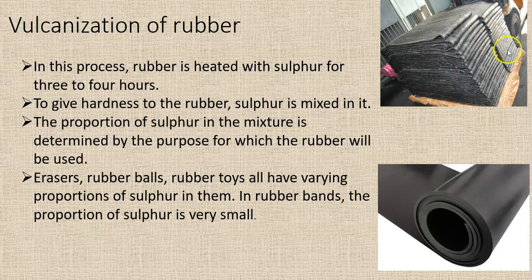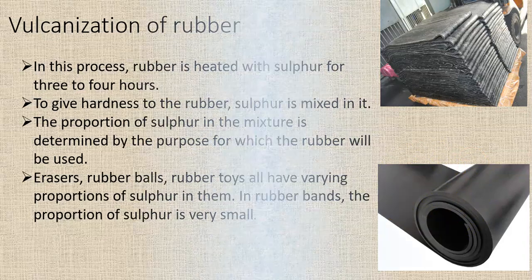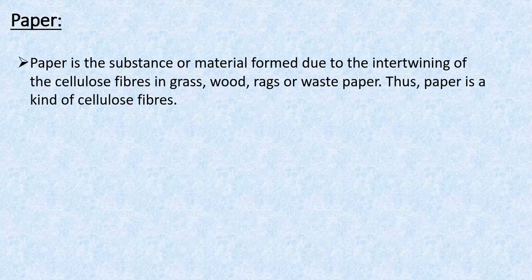If you see this picture over here, this is rubber before vulcanization. And this picture over here, this is rubber after vulcanization. The next substance we are going to discuss is paper. Paper is the substance or material formed due to intertwining of cellulose fibers in grass, wood, rags, or waste paper. Thus, paper is a kind of cellulose fibers.